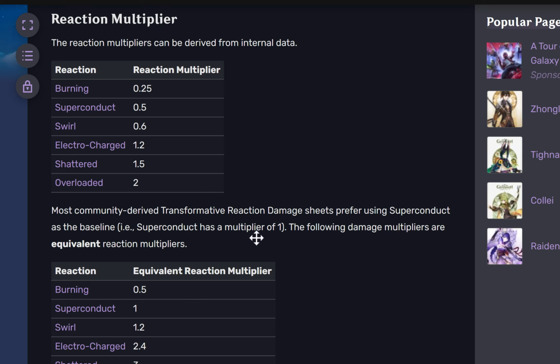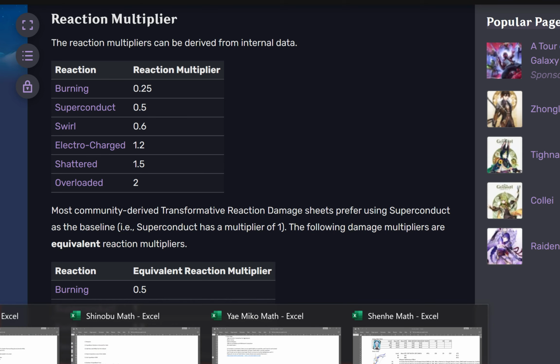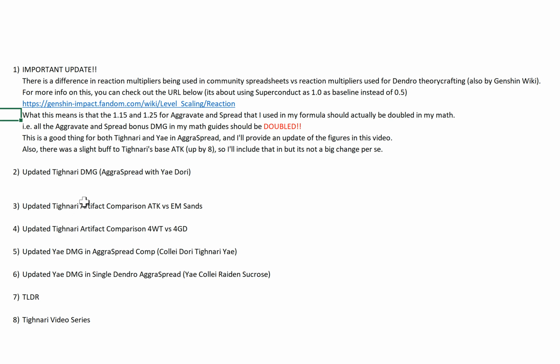So that's why I need to update the image, because what this means is that all of my aggravate and spread bonus damage should all be doubled. This is a good thing for both Tighnari and Yae in AggraSpread, because I'm going to show you guys figures that are better than before.